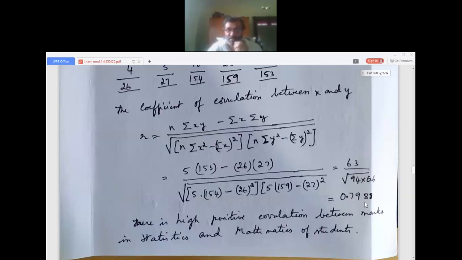I might be wrong, just check it. This is a high positive correlation between marks of statistics and mathematics of students, because it is near to 1. The correlation value is in between -1 and +1. Maximum value should be 1, minimum value should be -1. So this is considered to be a very high positive correlation between marks in statistics and marks in mathematics of students. I think it is clear.